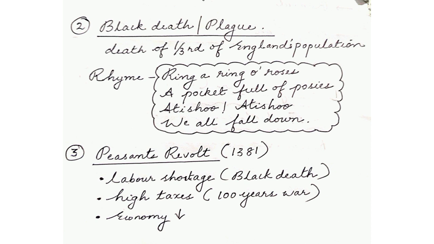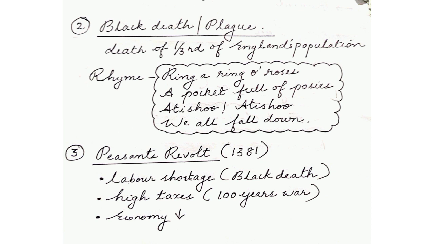And soon the Black Death or plague started to spread in England. And this killed almost one third of England's population at that time. We can equate this to the corona we had in 2020, with the exception that we had proper medical facilities, which England did not have at that time.